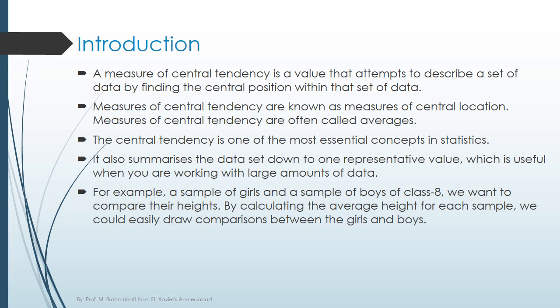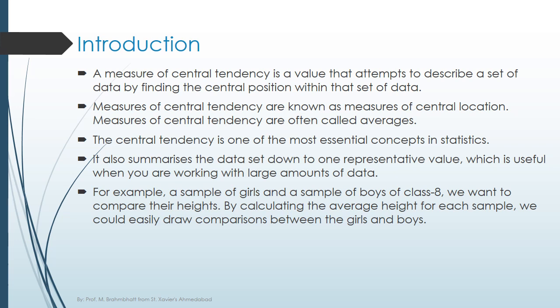Central tendency is one of the most essential concepts in statistics. Although it does not provide information regarding the individual values in the data set, it delivers a complete summary of the whole data set. Using one value, we can represent the whole data set.